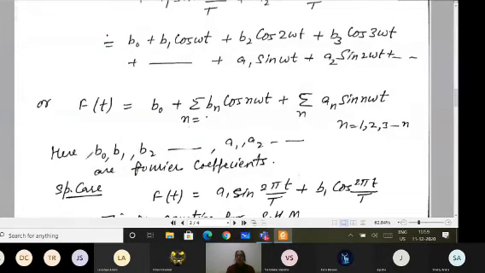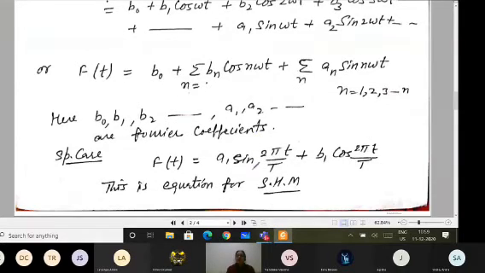Here these b naught, b1, b2, a1, a2, these all are constants, simply numbers, and they are termed as Fourier coefficients. So in this case, if I apply that all other coefficients are 0, simply the first coefficient is non-zero. It means a1 and b1 are non-zero and the rest of the coefficients are 0.